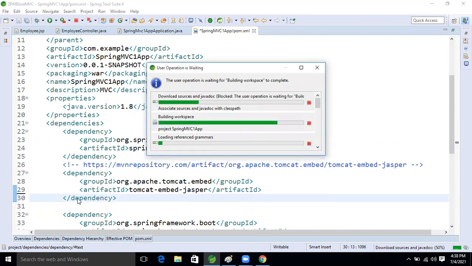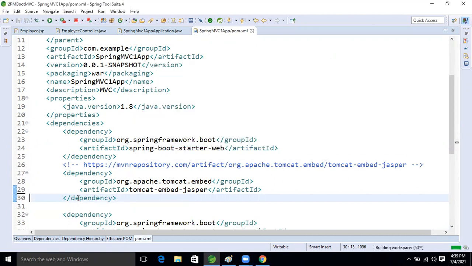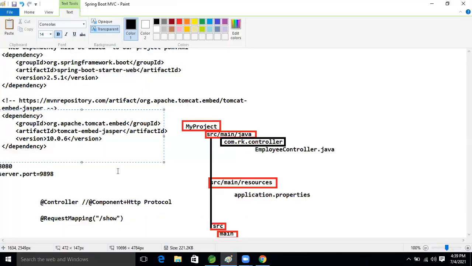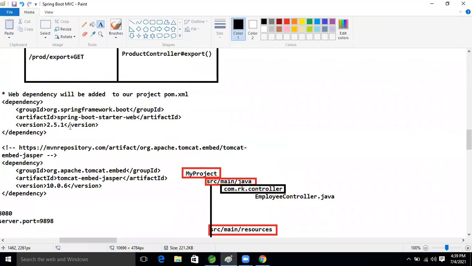Okay, good. See this, whatever dependency I said, right? Now all the dependencies are there, guys. See, Spring Boot starter web. What is the first dependency I said?